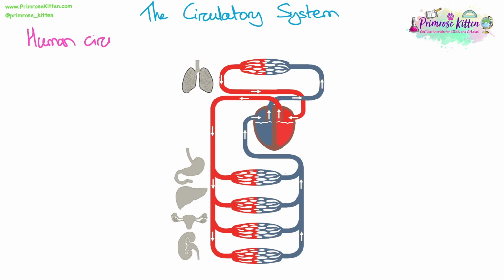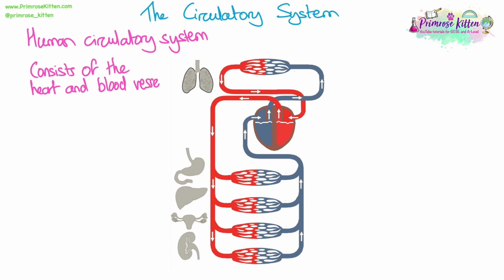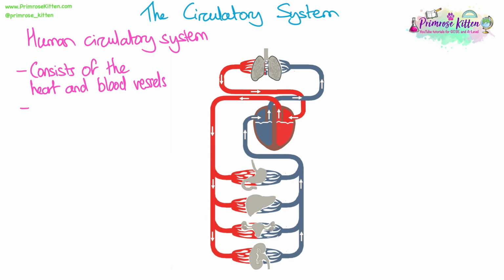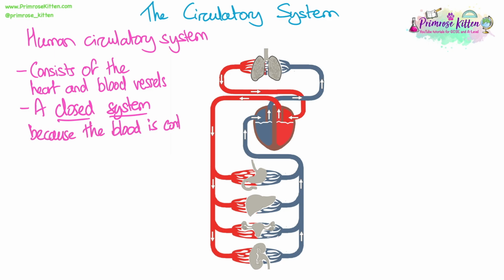So let's look a little bit more closely at the human circulatory system. It consists of the heart and the blood vessels. The human circulatory system is a closed system because all the blood is contained in blood vessels. It doesn't just float around your body. It has to be travelled around and pushed around inside the tubes that are the blood vessels.